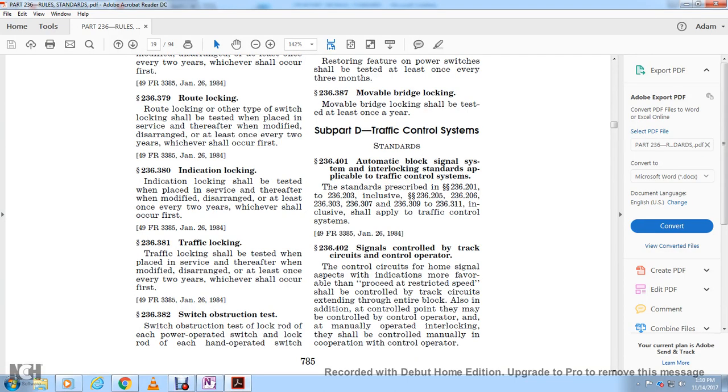All right, Subpart D, Code of Federal Regulations Part 236, FRA, Department of Transportation, Title 49, Subpart D, Part 236. 236.401, automatic block signal system with interlocking standard applicable to the traffic control system. 236.402, the signal controlled by the track circuit with the control operator, but the control circuit with the home signal